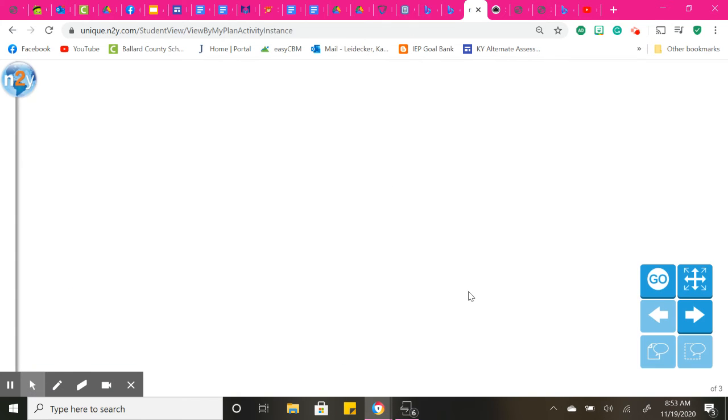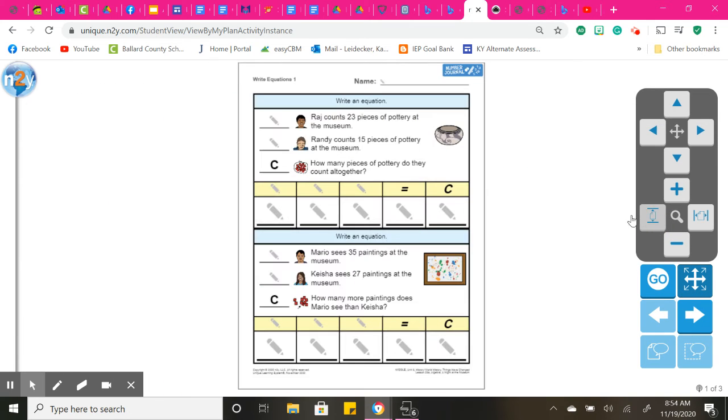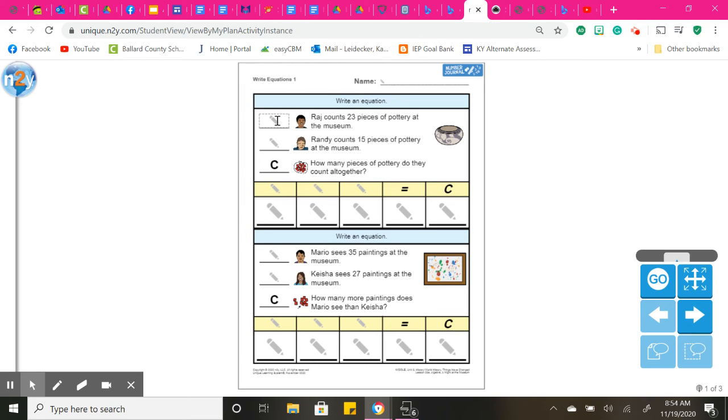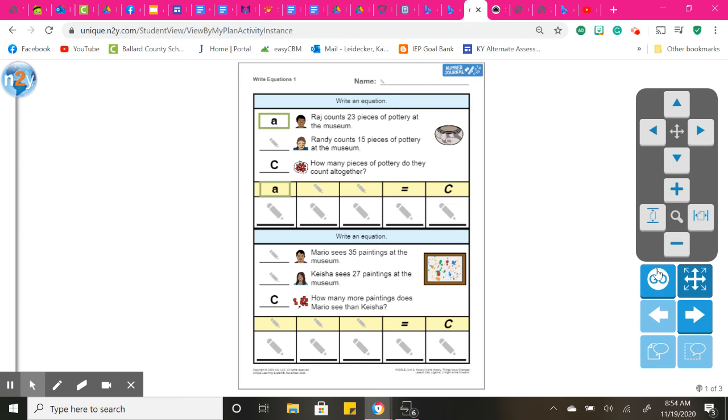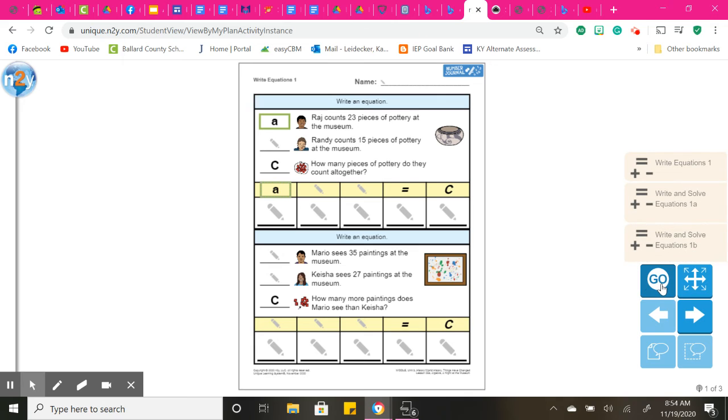Our last algebra box then is the multi-step. So it says, write an equation. Rahad counts 23 pieces of pottery at the museum. So we're just going to create our own. So A is here. And so I know A is going to be here. And A we said was, I don't have a marker. So I know A then is going to be 23 here.